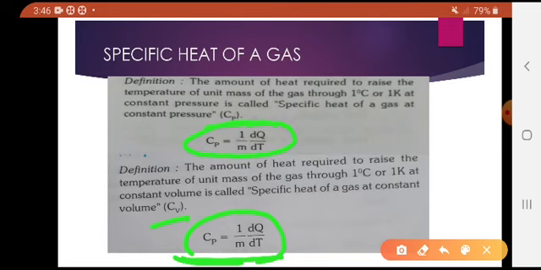One is the specific heat at constant pressure, another is the specific heat at constant volume. This is for the gas taken as a unit mass or in grams. If you take the amount in moles, then the specific heat is called the molar specific heat. Here we have two molar specific heats: the molar specific heat at constant pressure and the molar specific heat at constant volume.